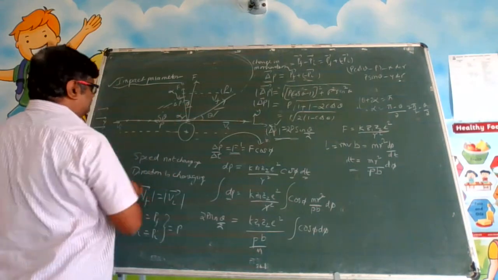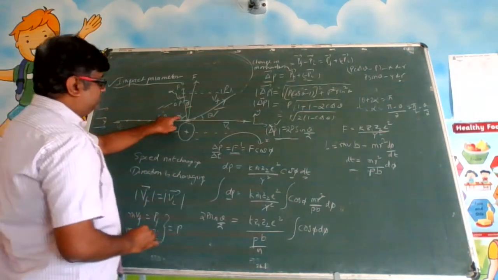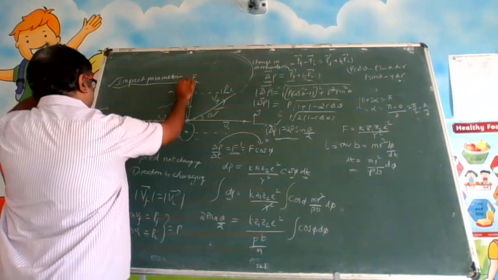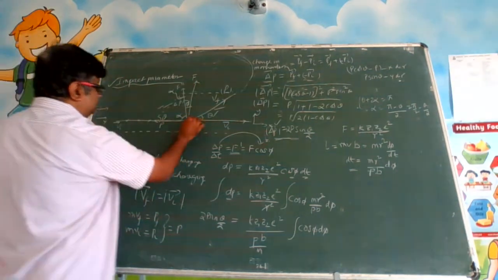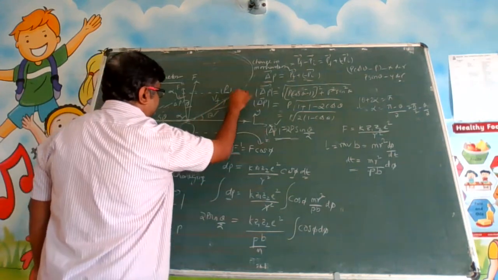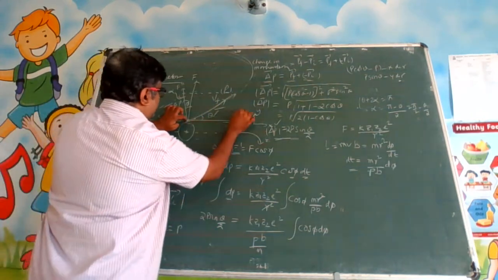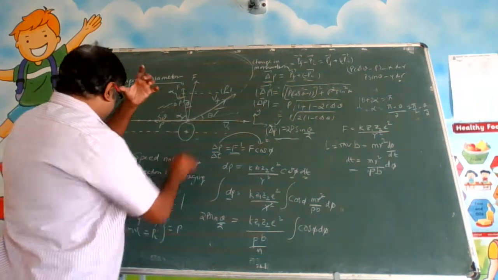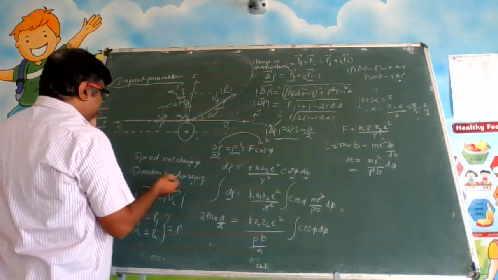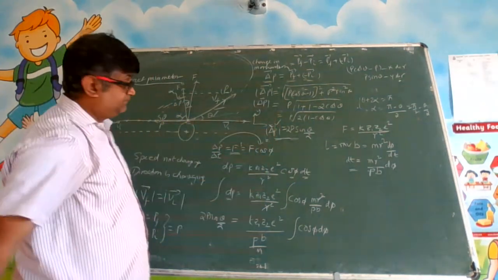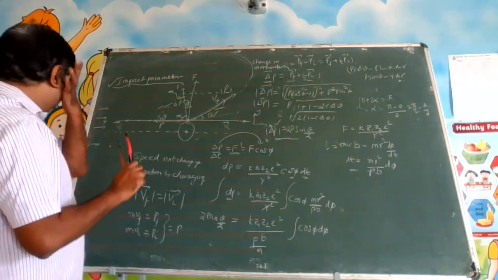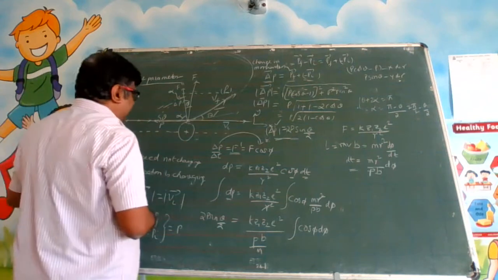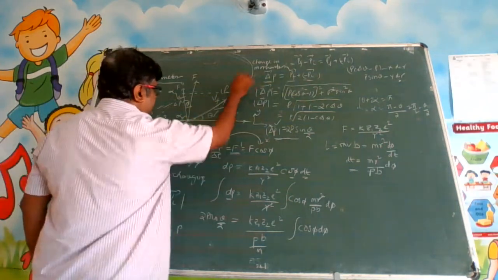The one maximum value is plus phi. You take this as a reference line. Alpha is one extreme. Another extreme is what? Another extreme is this. See, it cannot go like this because if the nucleus was not there, then it would go straight. Because the nucleus is there, it will take a deviation. So another extreme will be what I have drawn in this diagram.